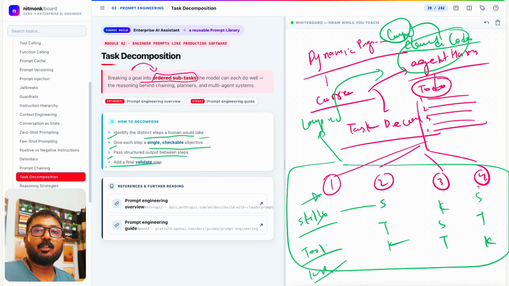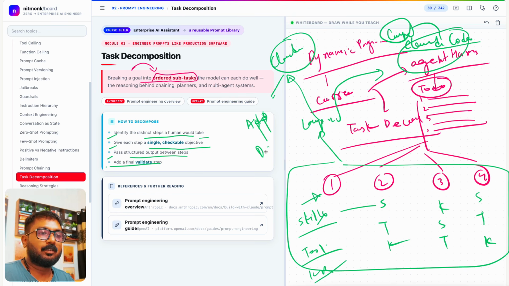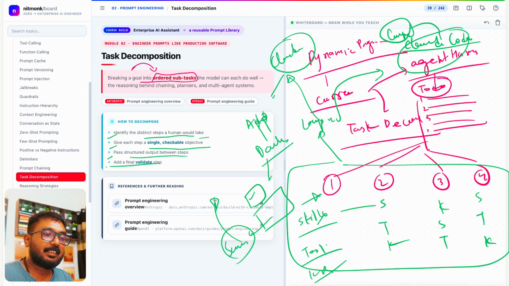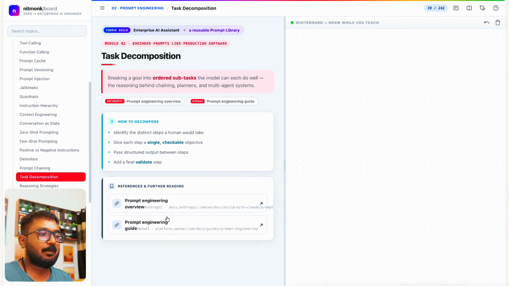As soon as these 1, 2, 3, 4 tasks are done, Cursor and Claude also validate the output. Let's say you are trying to build a web app dashboard. It tries to click on a button, opens it in its own browser, takes a screenshot, understands the screenshot again with the LLM, and then validates it. This is what happens in task decomposition. Hope you are all getting my point.